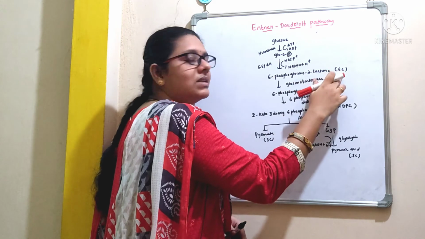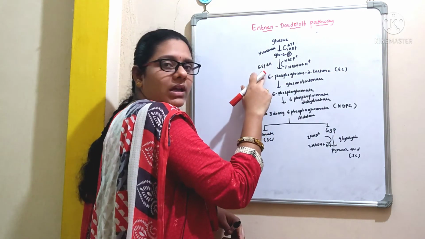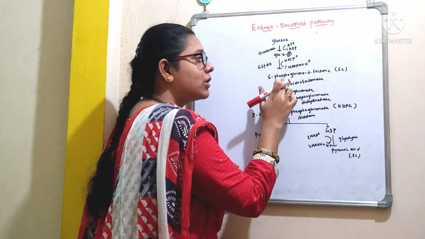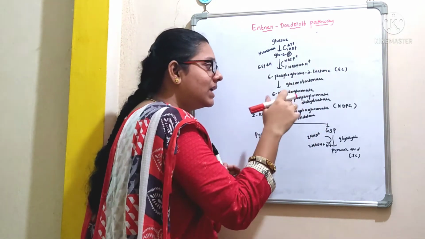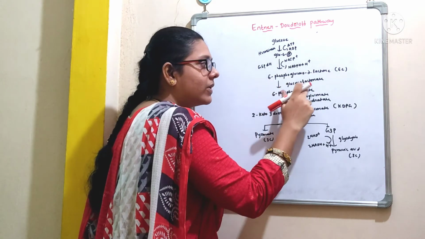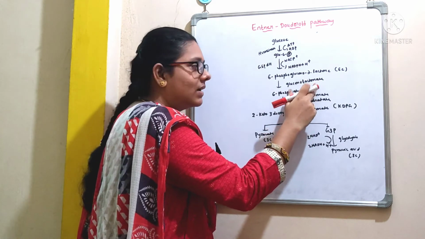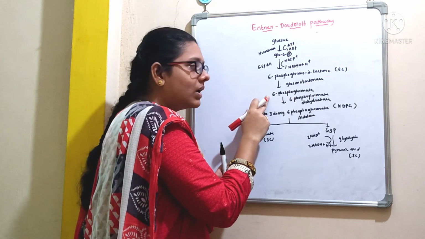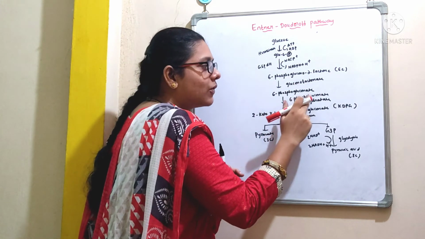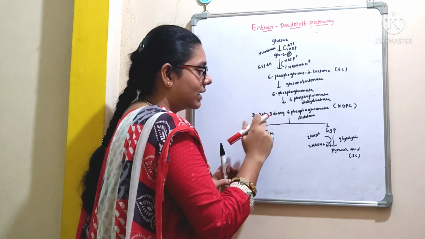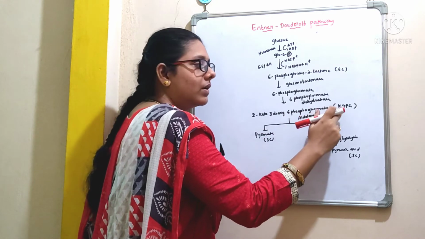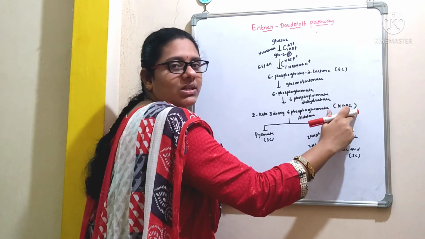This so formed glucose 6-phosphate is again converted to 6-phosphogluconolactone, which is again a 6-carbon compound, by the action of an enzyme called glucose 6-phosphate dehydrogenase. This 6-phosphogluconolactone is immediately hydrolyzed to form 6-phosphogluconate by the action of an enzyme called gluconolactonase. This so formed 6-phosphogluconate will again undergo dehydration by the action of an enzyme called 6-phosphogluconate dehydratase, giving rise to a compound called 2-keto-3-deoxy-6-phosphogluconate. Simply we call it KDPG.